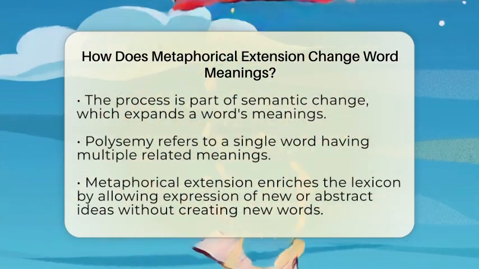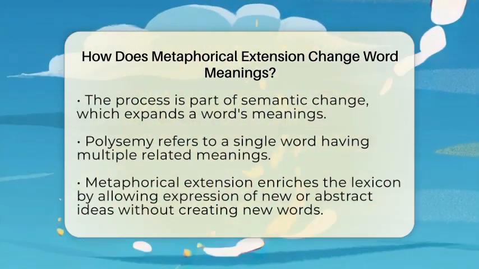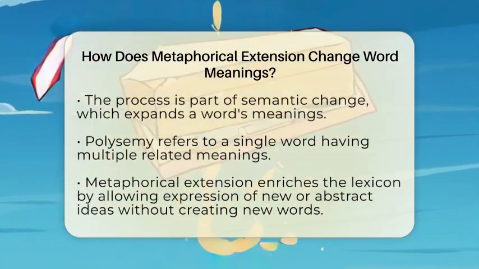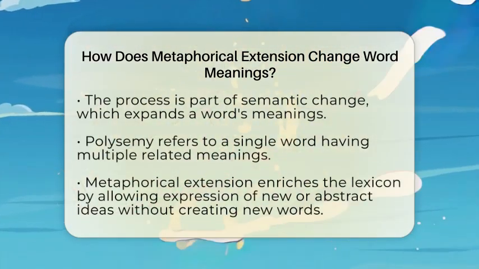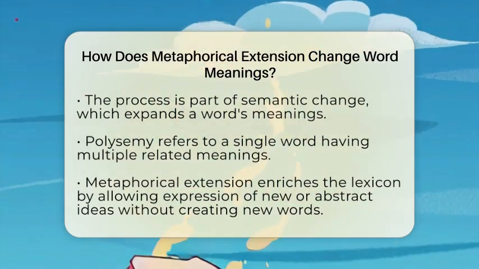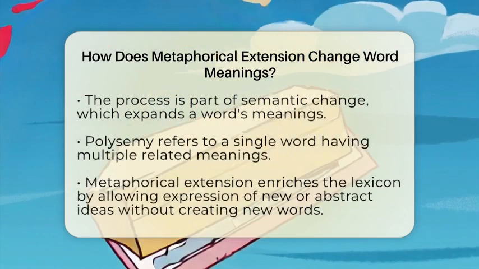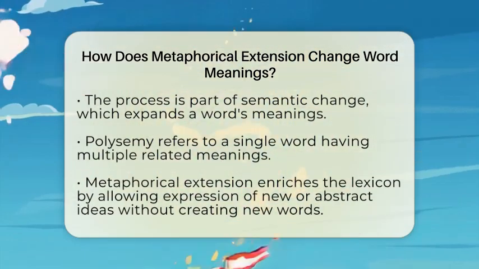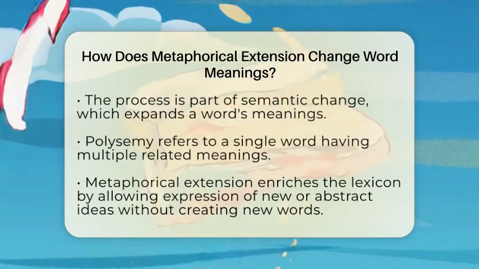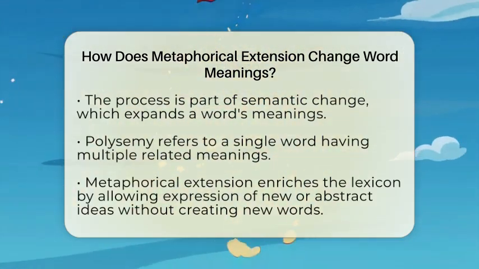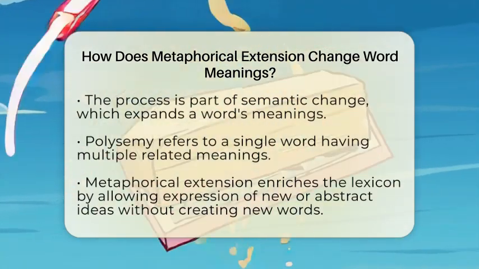From a grammatical and lexical standpoint, metaphorical extension increases the number of meanings a word can have. This is known as polysemy, where multiple related meanings coexist within a single word. As language evolves, metaphorical extension enriches our lexicon. It allows us to express new or abstract ideas without needing to invent new words. For example, the word illuminate originally meant to light up. Through metaphorical extension, it also means to clarify or make something easier to understand.